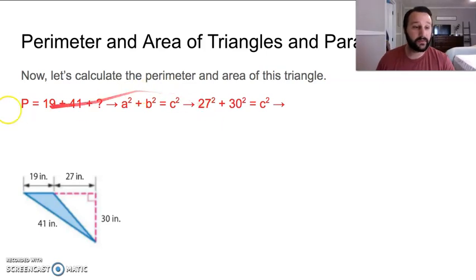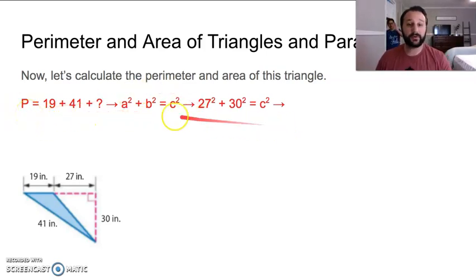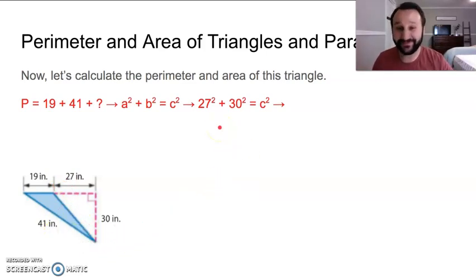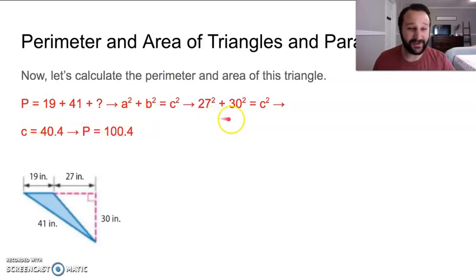All right, right now we're going to look at the perimeter. The perimeter is 19 plus 41, and then we're missing our last one, so we use the Pythagorean theorem because we've got a right triangle right here. We say a squared plus b squared equals c squared. So we've got 27 squared plus 30 squared equals, what is that going to be? Do you know? All right, so you should have found that c is equal to 40.4. And when we add those together, we get a perimeter of 100.4.